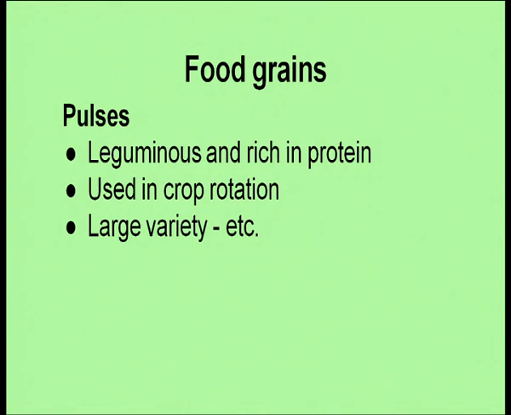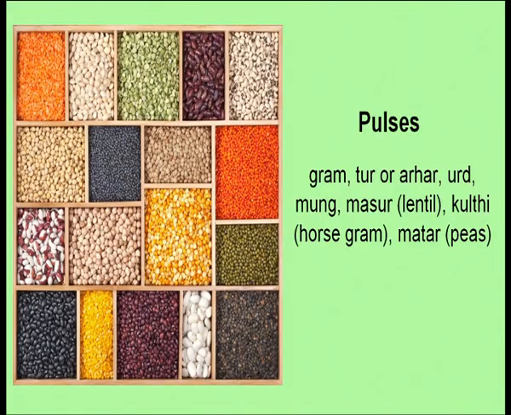It's used in crop rotation also, because it fixes nitrogen, and a large variety of pulses are grown in India.